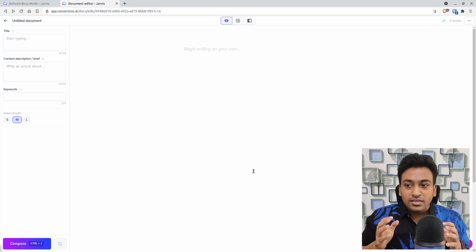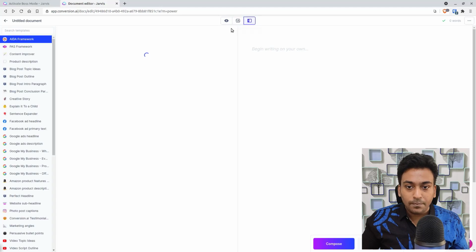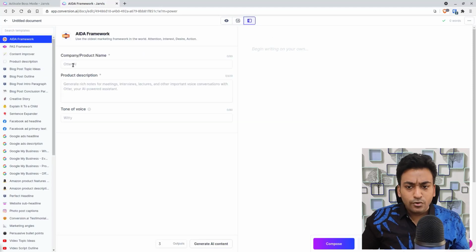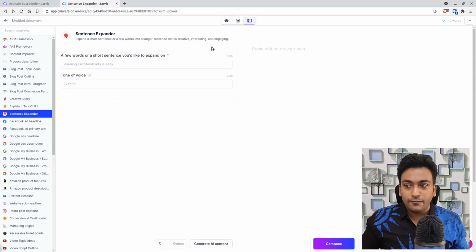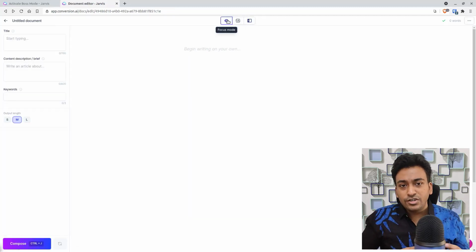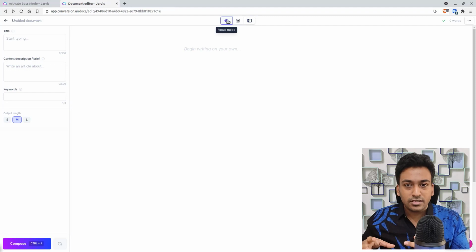First, think of Jarvis boss mode as your personal assistant. That is the first important factor: there is no traditional way of generating AI content. For example, if I open up the power mode, there are input fields, a product description, tone of voice, all the different fields and sections, which is good for getting context-based product output.